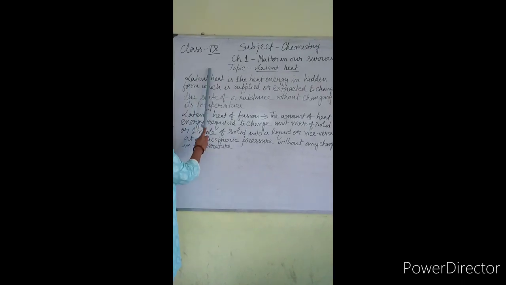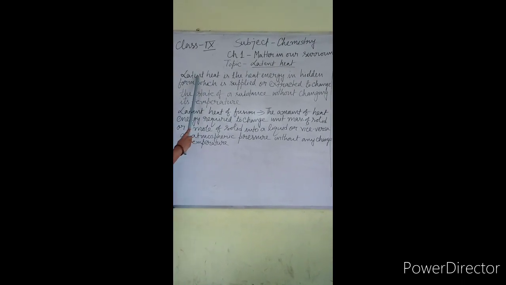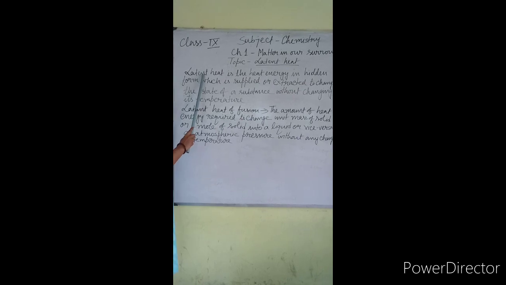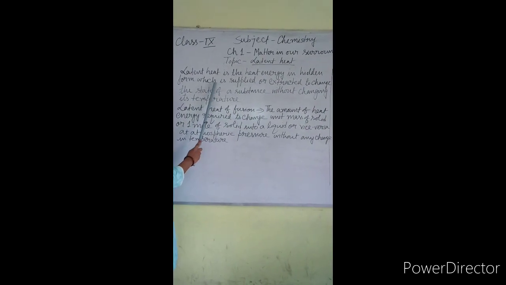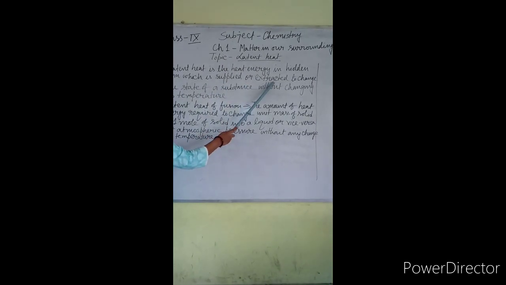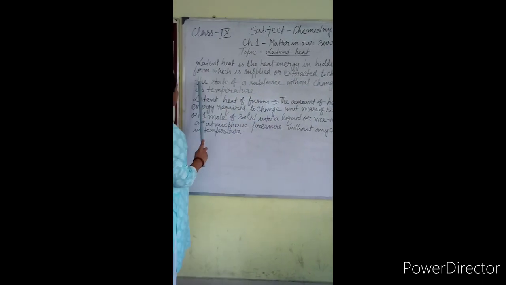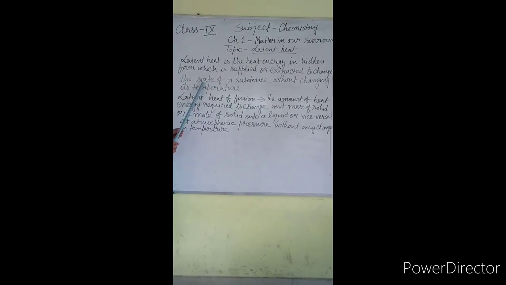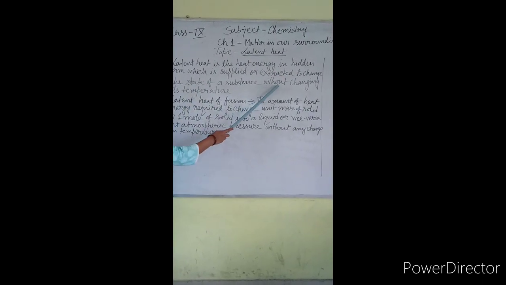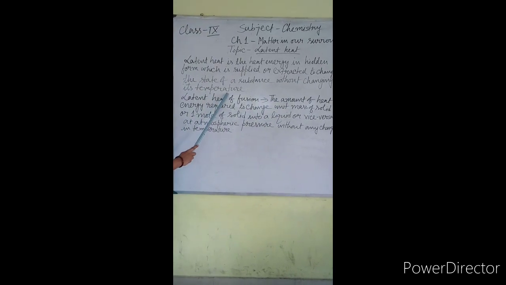Latent means hidden. It is the heat energy in hidden form which is supplied or extracted to change the state of a substance, that is solid, liquid, gas, without changing its temperature.